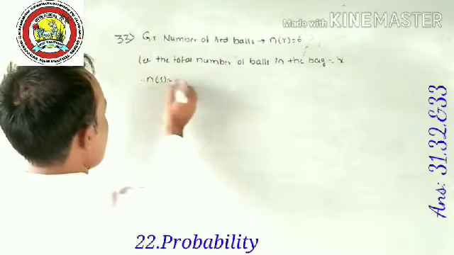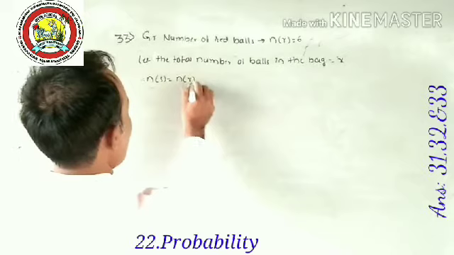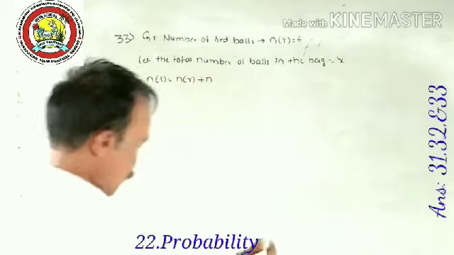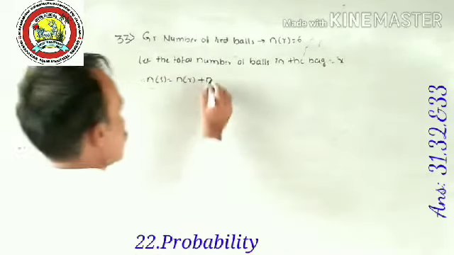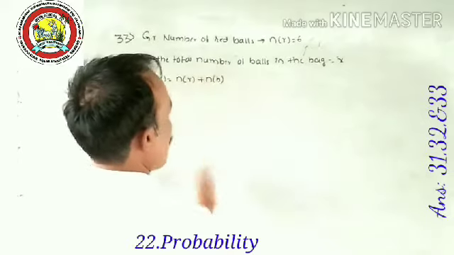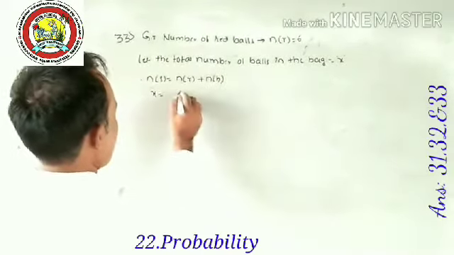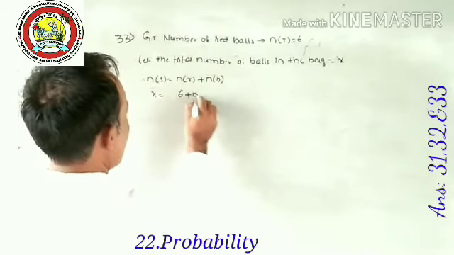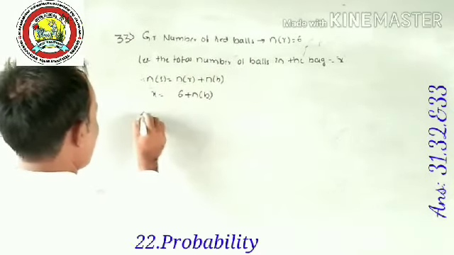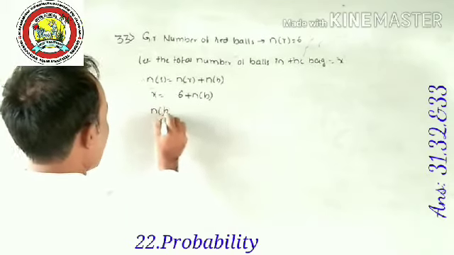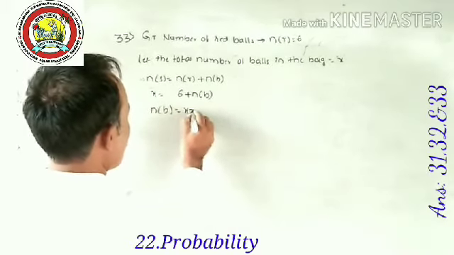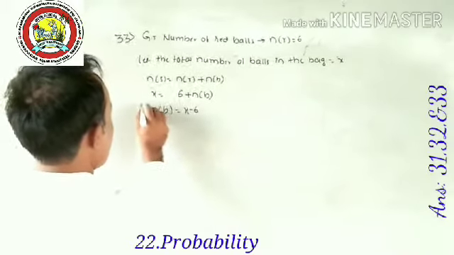So n of S is equal to n of R plus n of the second color, that is blue. Consider this is x. n of R is 6 plus n of blue. Therefore, the value of n of blue is equal to x minus 6.